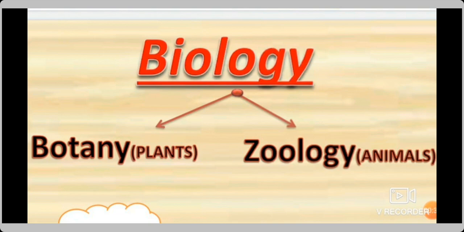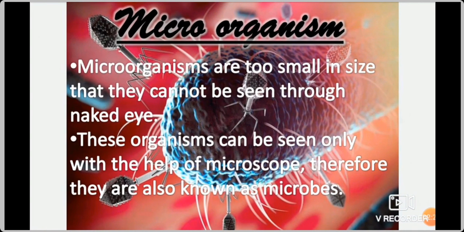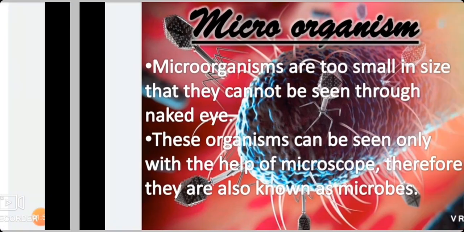Now we are going to see Unit 16, Microorganism. What are microorganisms? What is the meaning of micro? Micro means very, very small. So microorganisms are too small in size that they cannot be seen through the naked eye. Then we have to use a microscope to see the microorganisms. So these organisms can be seen only with the help of a microscope.